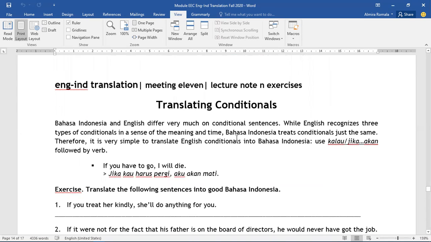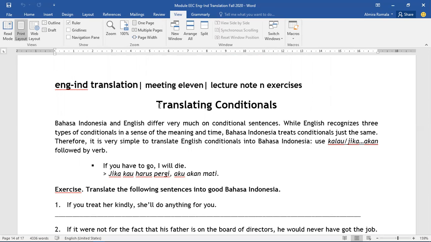So it's actually connected with translating relative clause. Do you still remember about conditionals, conditional sentence, or conditional clause? It's similar to if clause. Those are the same, just different terms. But in Bahasa Indonesia and English, they are actually different. They differ very much.